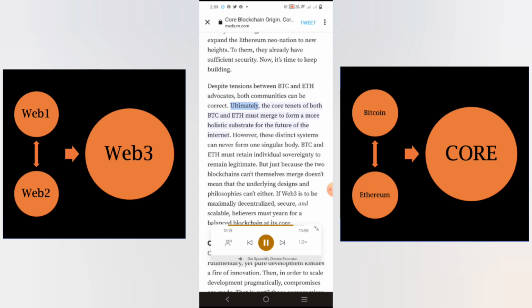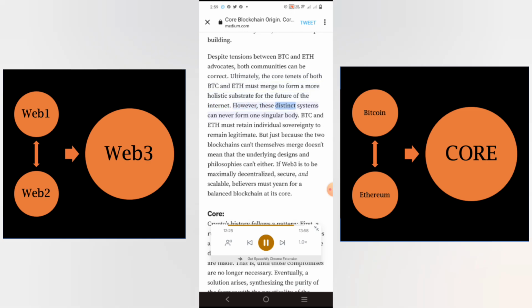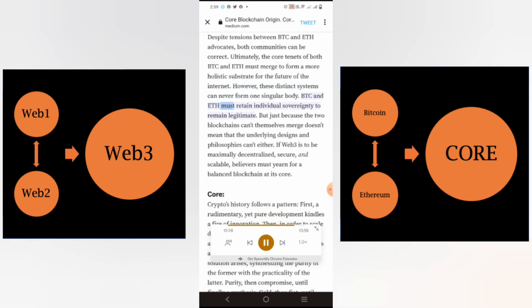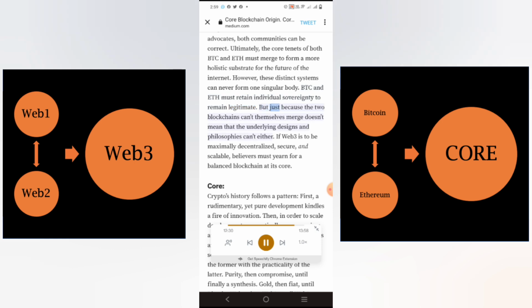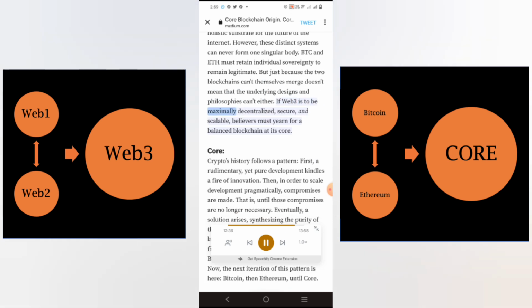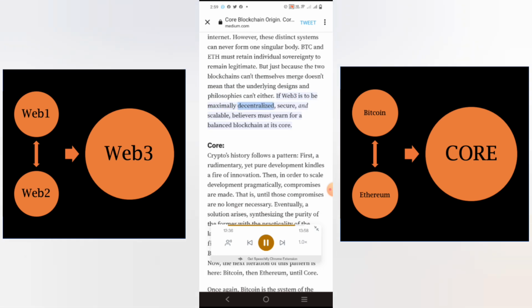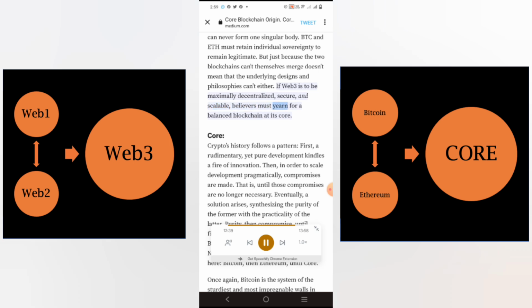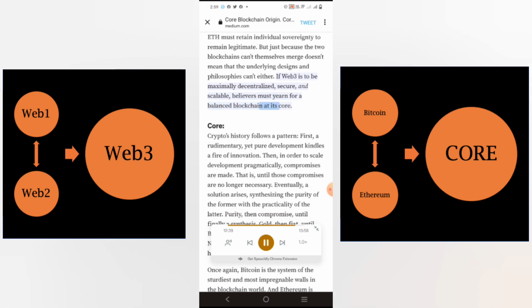Ultimately, the core tenets of both BTC and ETH must merge to form a more holistic substrate for the future of the internet. However, these distinct systems can never form one singular body. BTC and ETH must retain individual sovereignty to remain legitimate. But just because the two blockchains can't themselves merge doesn't mean that the underlying designs and philosophies can't either. If Web 3 is to be maximally decentralized, secure, and scalable, believers must yearn for a balanced blockchain at its core.